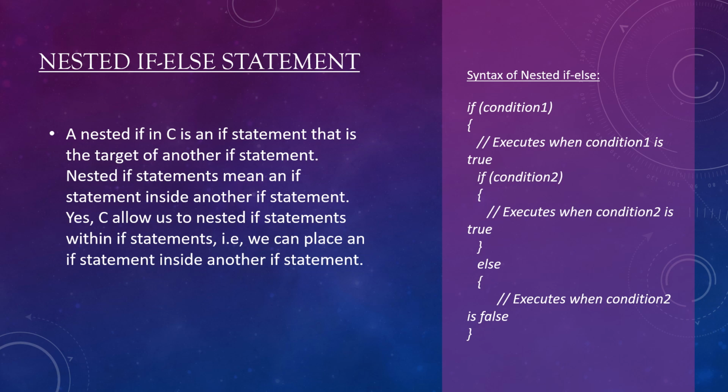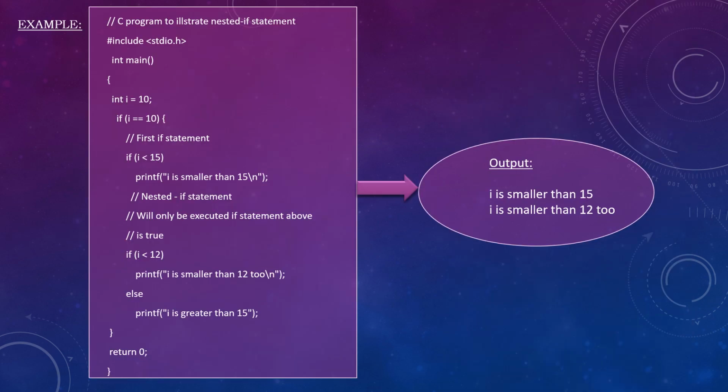Next is nested if-else statement. A nested if in C is an if statement that is the target of another if statement. Nested if statements mean an if statement inside another if statement. Yes, C allows us to nest if statements within if statements. That is, we can place an if statement inside another if statement. Here, we can look at the syntax. There is an if inside an if statement, that is nested if-else statement. Here is the example of a program and the output.